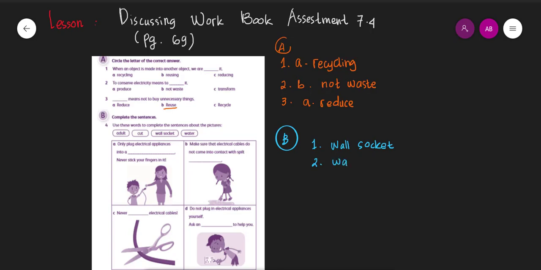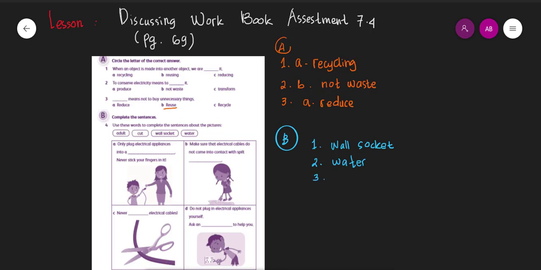What will happen when an electrical cable comes into contact with a spill of water? Of course, it will be burning. It will be firing, everyone. So make sure you keep yourself safe. Stay away from water and electrical things.